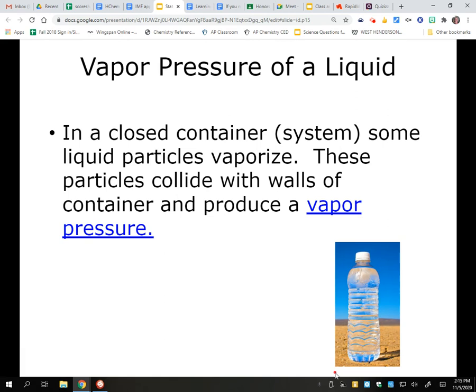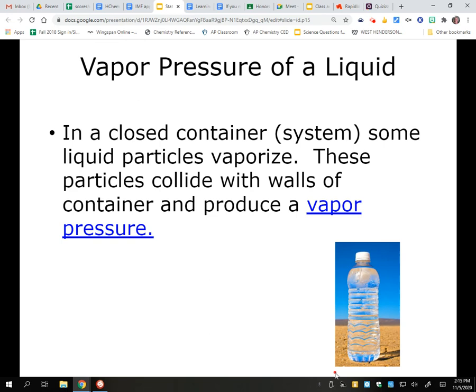We know water evaporates, and you know this if you ever left a water bottle in your car overnight, you're going to come back and it's going to have some condensation on the top. That means that things did evaporate. So evaporation only happens at the surface, and it is going to gain enough energy to escape its attractive forces. Those particles then bang on the walls of the container, and they create that vapor pressure.